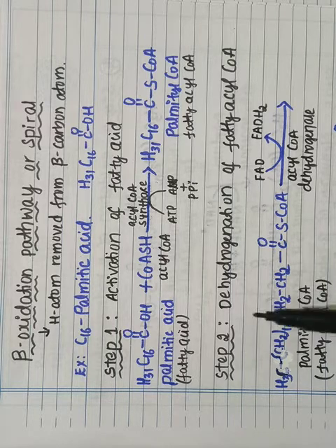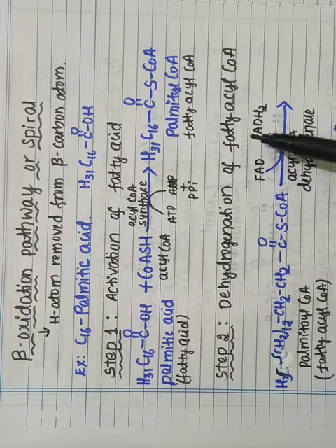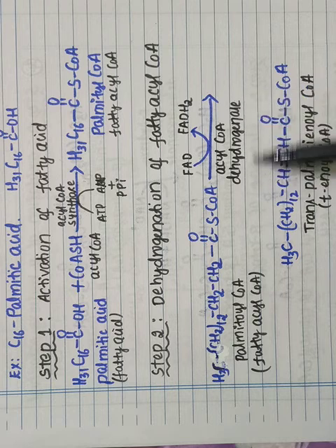So in the second step, the dehydrogenation of this fatty acyl coenzyme takes place. The palmitoyl coenzyme A undergoes dehydrogenation in the presence of an enzyme called acyl coenzyme A dehydrogenase to form the trans palmitoyl coenzyme A. This is commonly called the trans-enoyl coenzyme A.